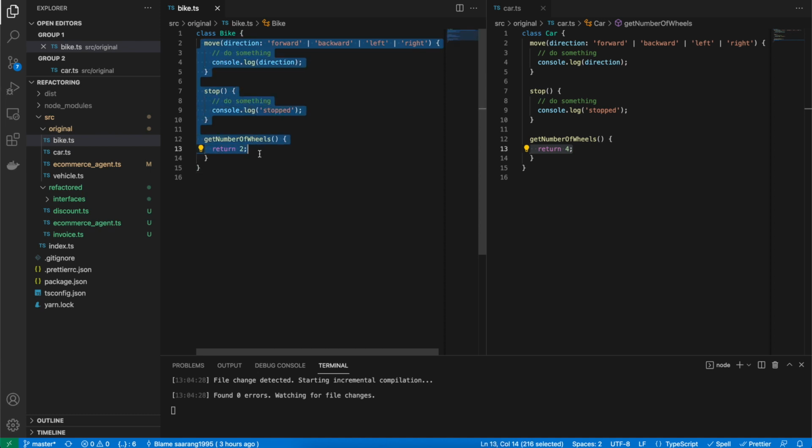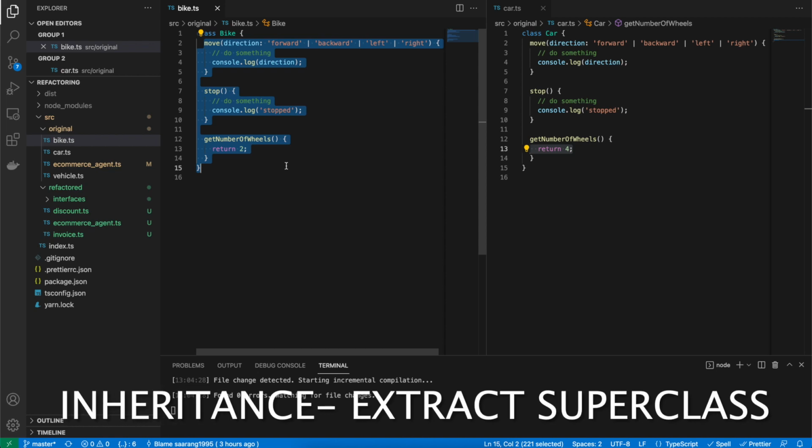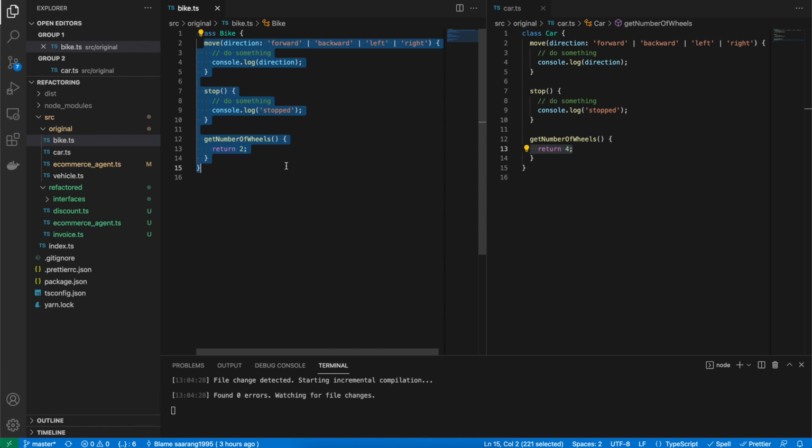So how can we make this better? And should we even make this better? Yes, we should definitely do that, because if we see here, we have a duplication of code. As I explained in the beginning, refactoring is a way where you remove duplicate code, and that's something you do not want when your code base is expanding. The thing that we can do here is either take out these functions, put them in a separate class and use them from there, or give it a much more logical structure and use inheritance as a way of refactoring this kind of scenario. So let's see what we can do.